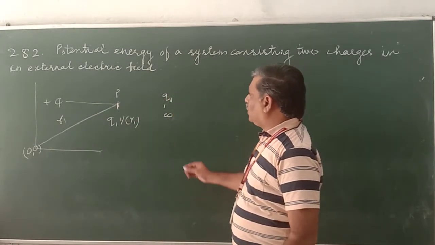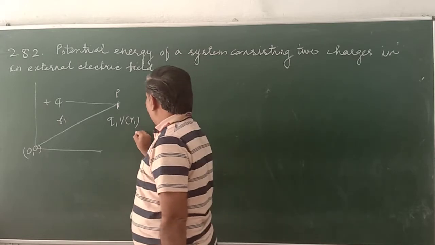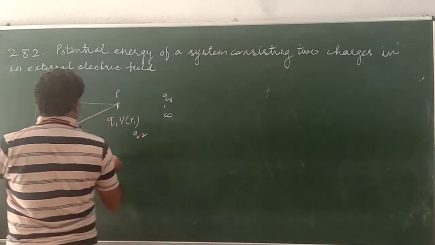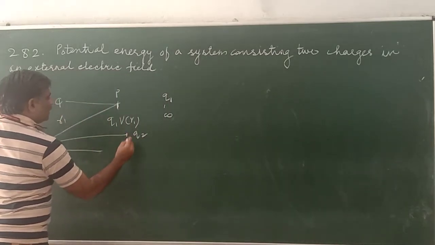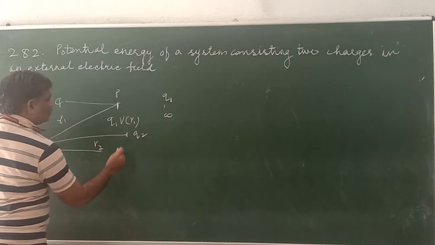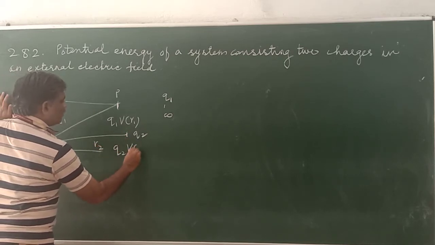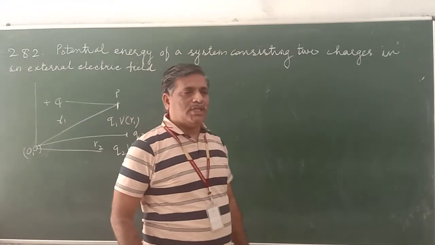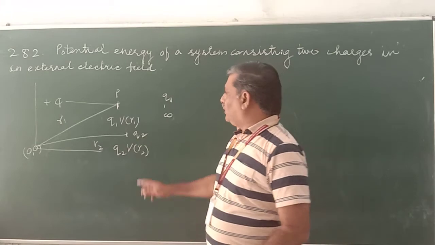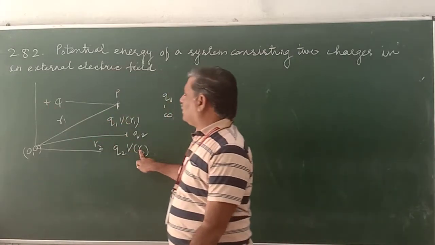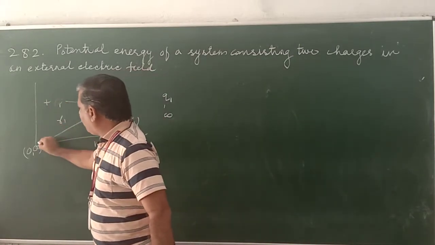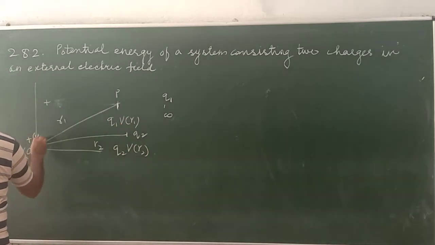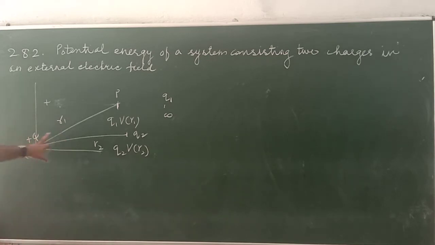Now another charge, Q2, we are bringing here from infinity. Its position vector is R2, so the energy here is Q2 V(R2). It became a two-charge system. So this was the field produced by the external source. Suppose that the source charge is kept here at the origin.